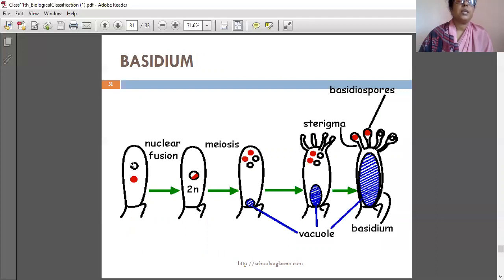This one is N and this one also N, both of them fuse together to form 2N. Then it undergoes meiosis, and when meiosis occurs, 4 cells will be formed. Vacuole, basidiospores.